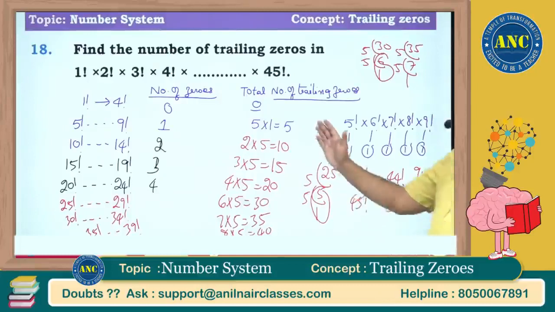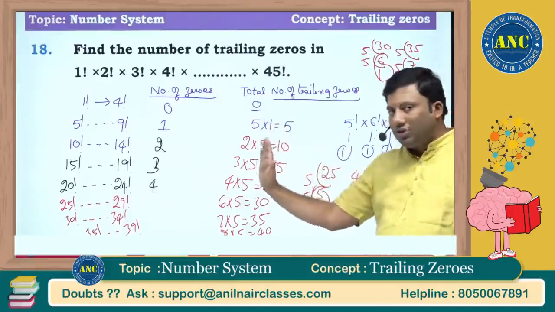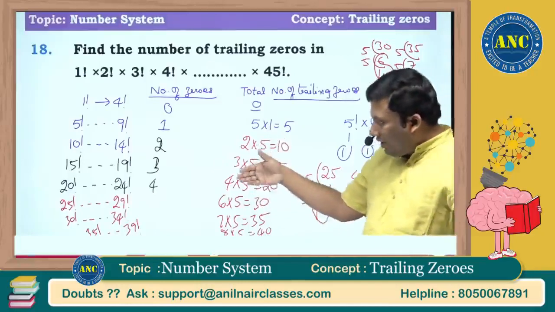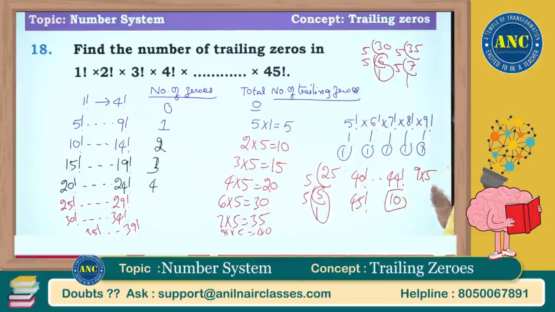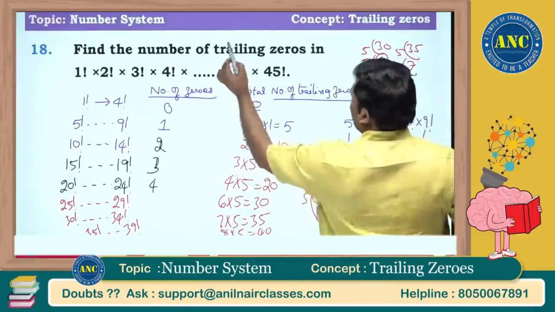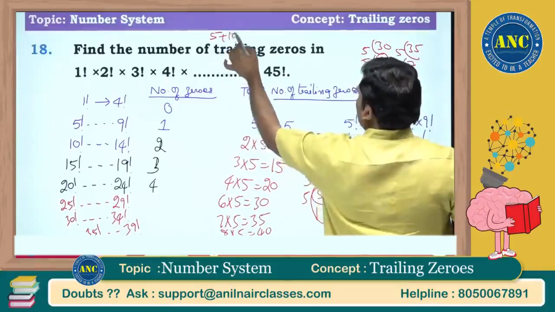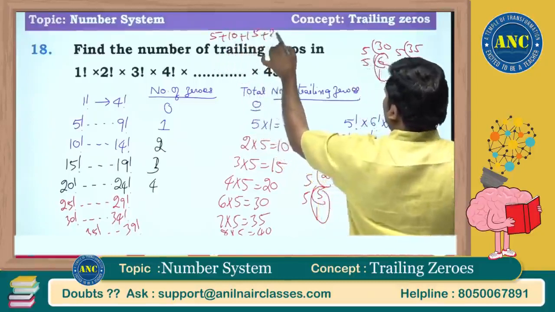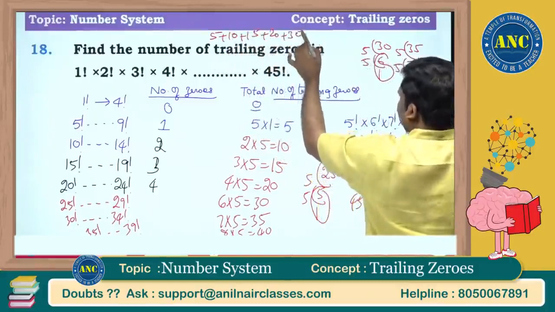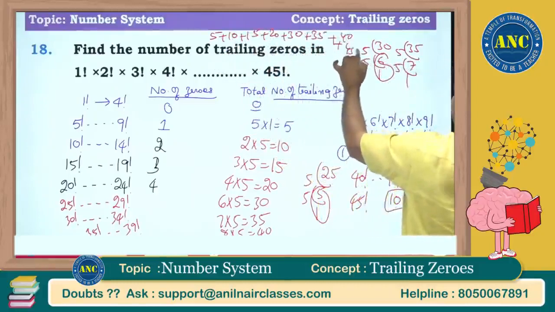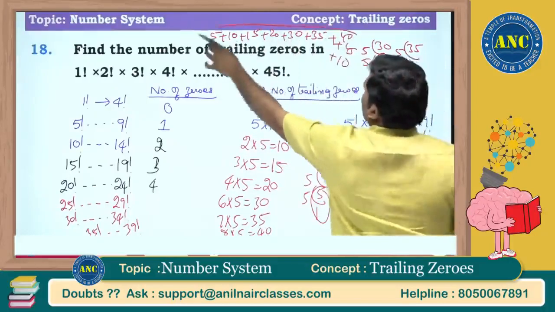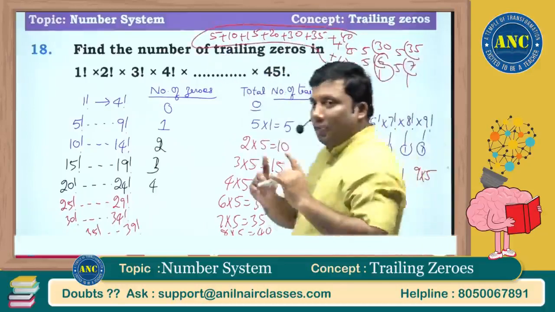So the answer is 1 into 5, 2 into 5, 3 into 5, 4 into 5, then 6 into 5, 7 into 5, 8 into 5, and then 9 into 5. So the answer is 5 plus 10 plus 15 plus 20 plus 30 plus 35 plus 40 plus 45 plus 10. This is the total answer. I hope it is clear.